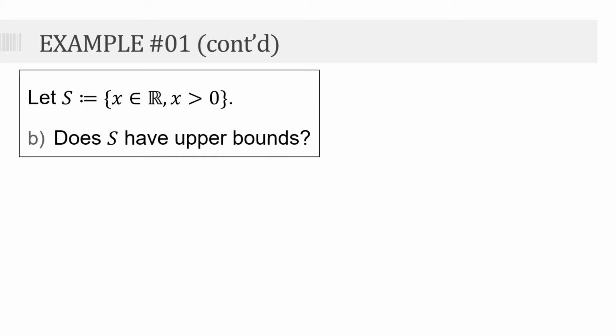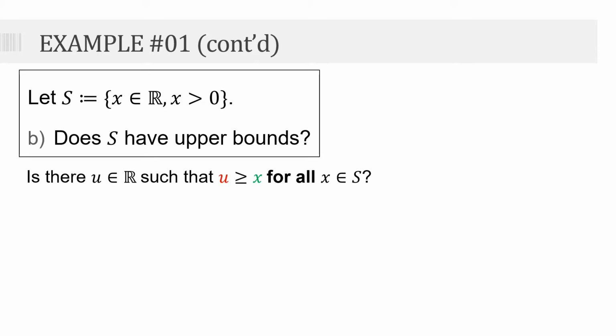For the second question, does S have upper bounds? So ang tanong dyan is, meron bang U, let's say U na element ng R, such that yung U na yon is greater than or equal to X for all, para sa lahat, for all X na element ng S natin? Okay, so check natin. For example, meron tayong 1 dito.